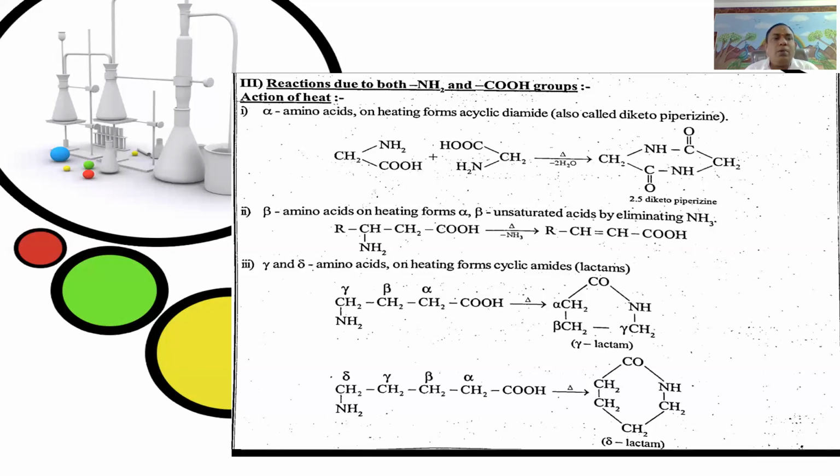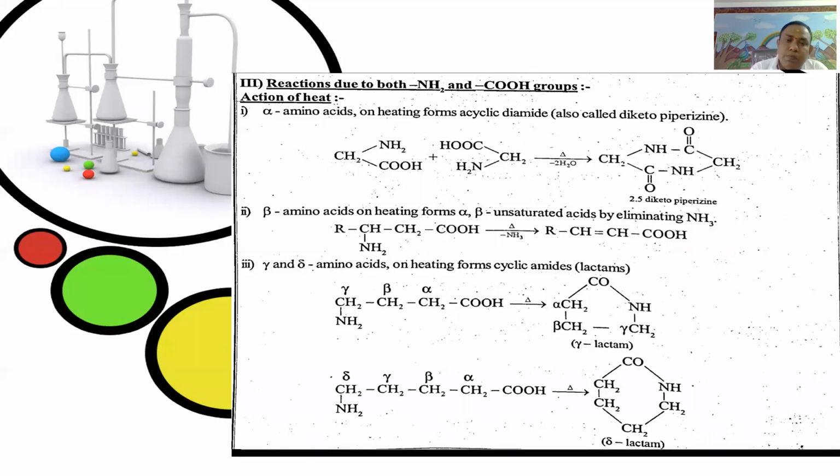And gamma and delta amino acids upon heating form cyclic amides, that is gamma lactams as well as delta lactams. With this, the chemical properties of alpha amino acids are completed.